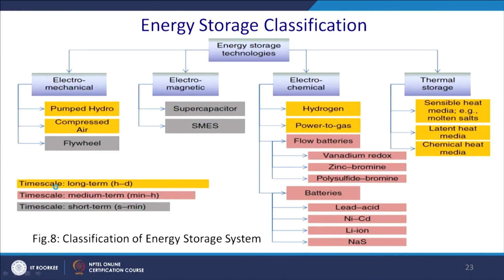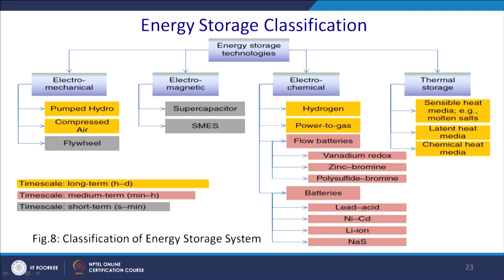So, this is the overall classification of the storage elements. You can have electromechanical storage elements, that is pumped hydropower stations, like we have in Purulia in West Bengal, compressed air, flywheel, and thereafter you may have electromagnetic storage, such as superconducting magnetic energy storage, SMES.